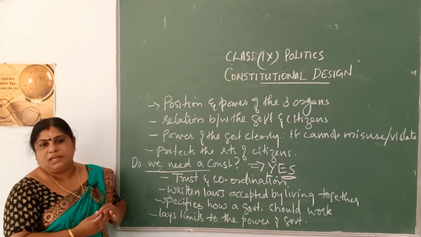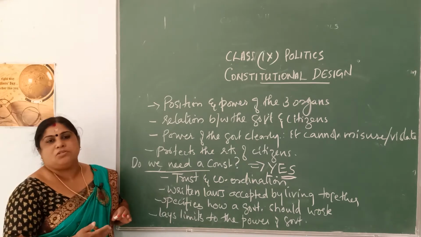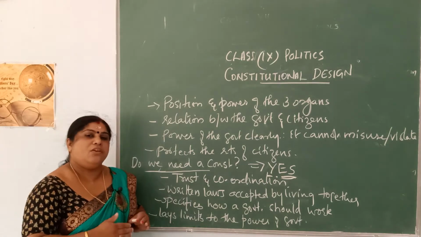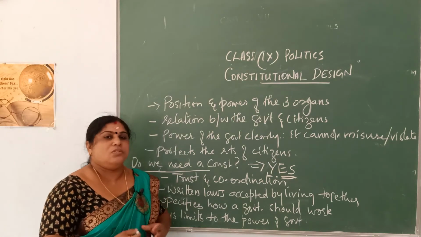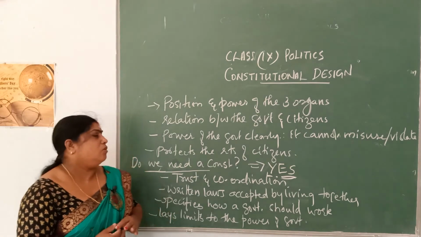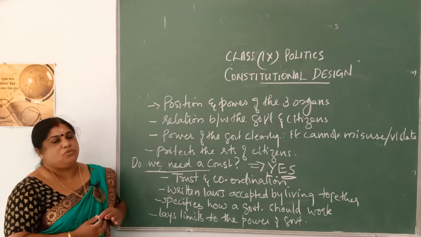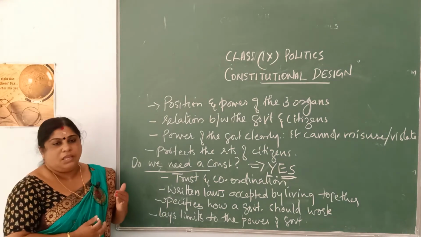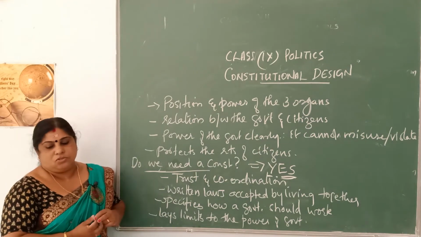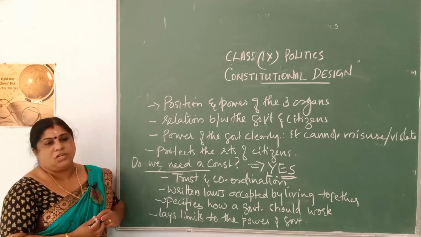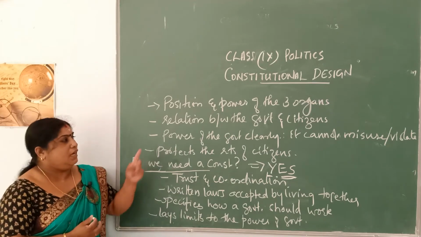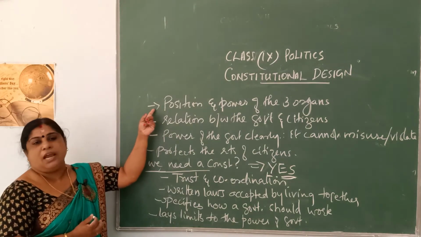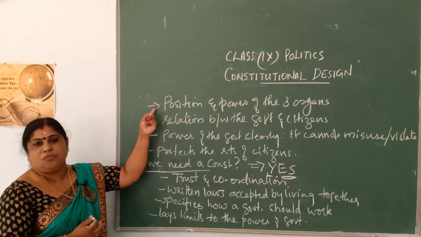Why are they written and kept? They are written and kept because you have to follow and observe them and you cannot change them. That is why rules and regulations are written and kept. So, we have a written constitution and we are going to learn in this chapter the evolution of our constitution. It is in this constitution that it defines the position and power of the three organs of the government.